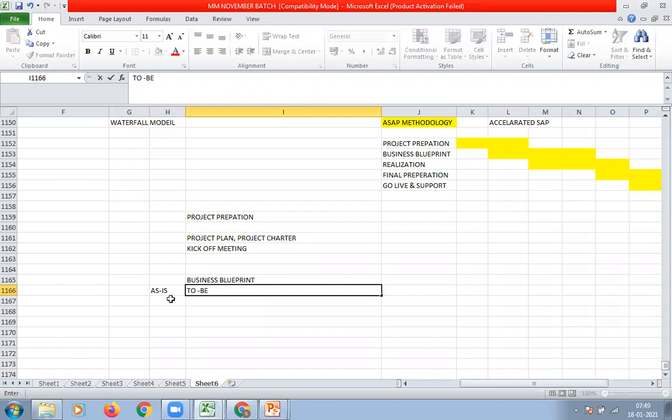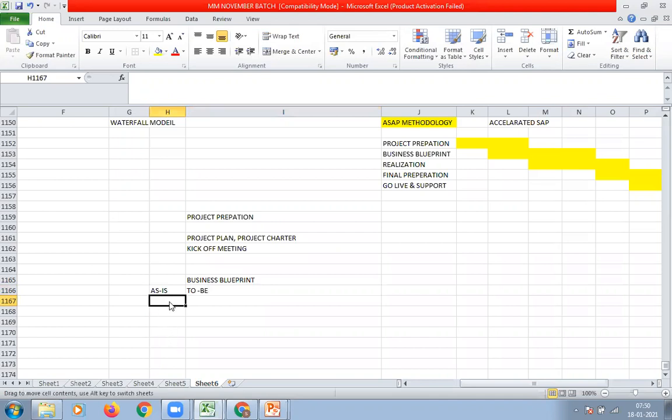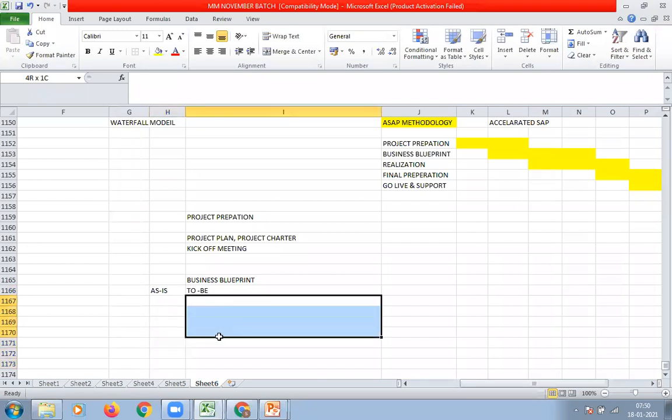Under as is, we mention all the manual business requirements, what the client or customer is using right now. Under to be, we mention how we are going to map these current business requirements into the SAP system, with clear step-by-step instructions.